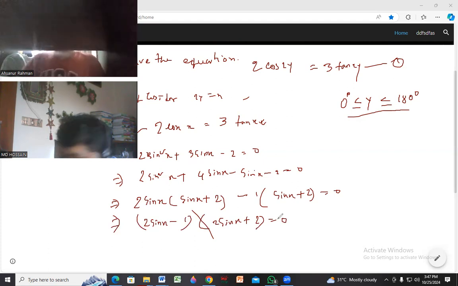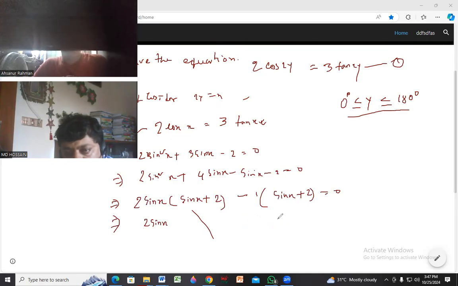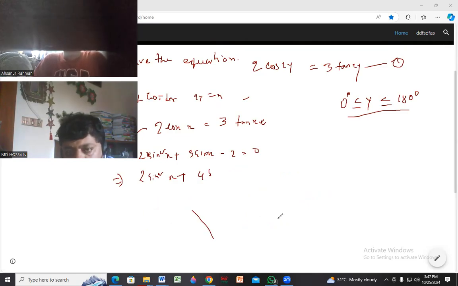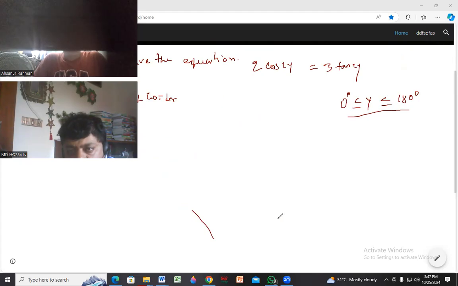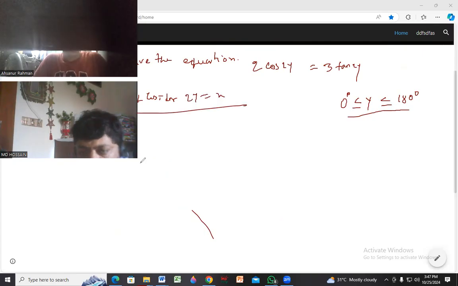Now we will find out the value of x and y. We have considered 2y equal to x. Now, what will be the value? Sin x equal to minus 2.